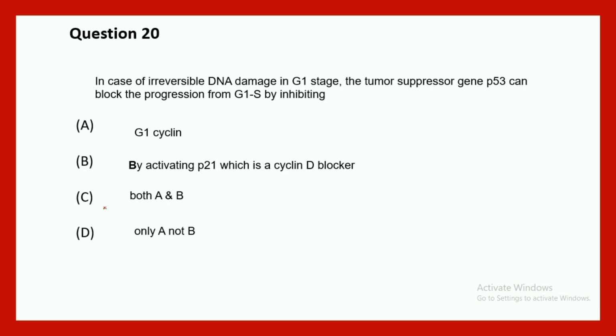Okay. In the case of irreversible DNA damage in the G1 stage, the tumor suppressor protein P53 can block cell cycle progression from G1 to S by inhibiting what are the things? So obviously they block G1 cycling, but the way they block G1 cycling is by activation of P21. So P21 directly blocks the cyclin D, okay, and P53 mediates this process. So both option A and B are correct. So C is the correct answer.